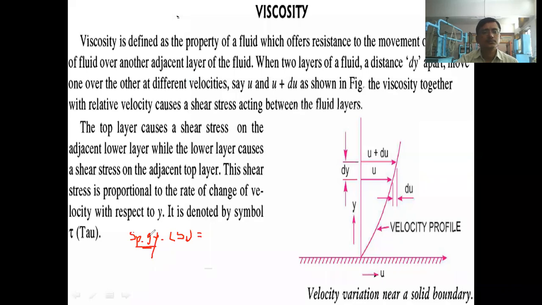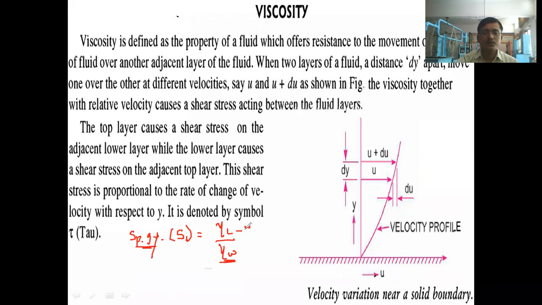Specific gravity is equal to the ratio of weight density of liquid to the weight density of water. Correct. So mathematically, we can represent it like this: gamma L divided by gamma W. So gamma L is the weight density of any liquid, and gamma W is the weight density of water.